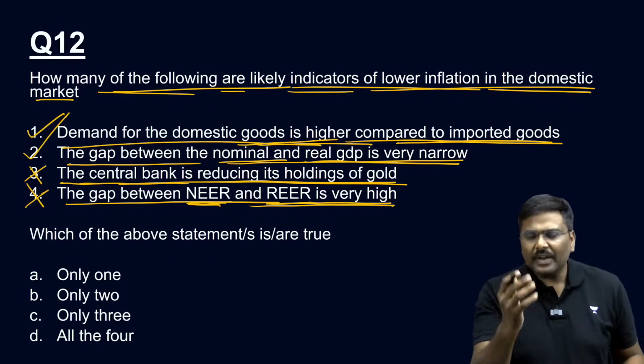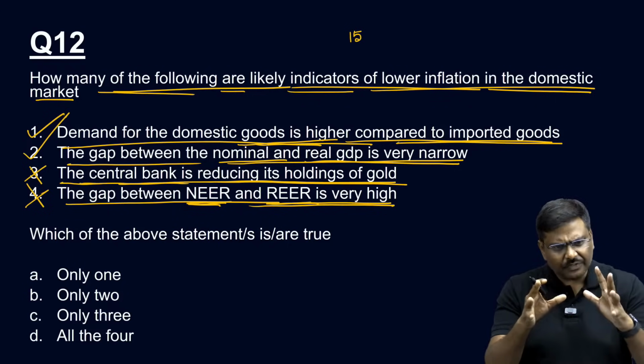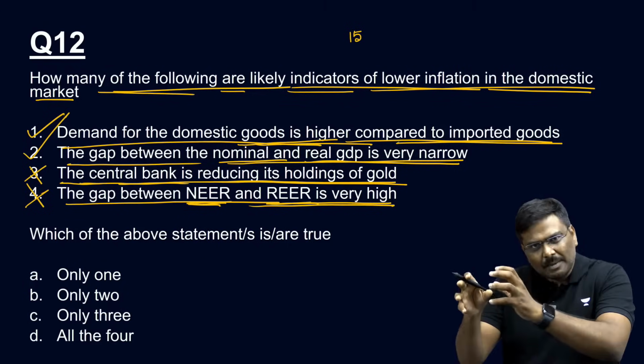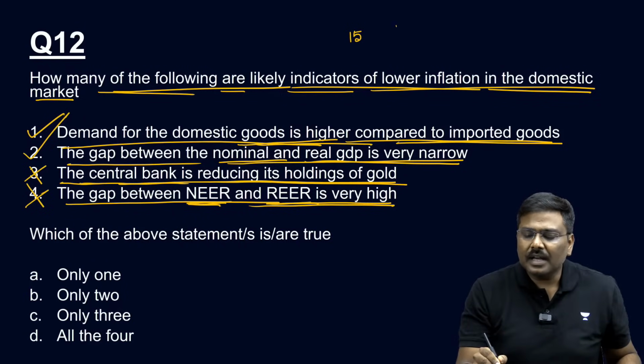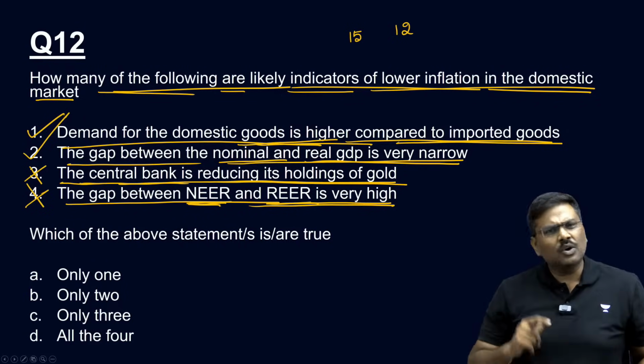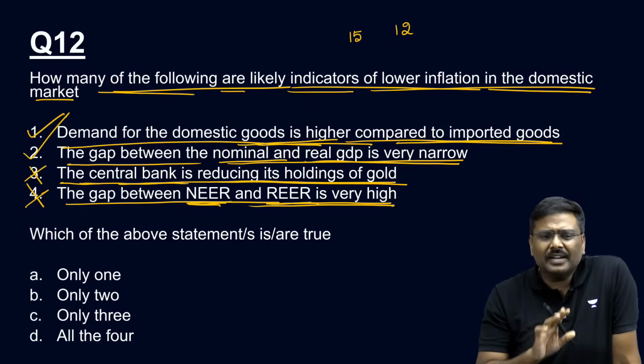Imagine a product is manufactured in India. The cost is 15 rupees. And a similar product is manufactured in, let's say, the USA. The cost is, let's say, 12 rupees. Simple, okay? Now, based on only this data,